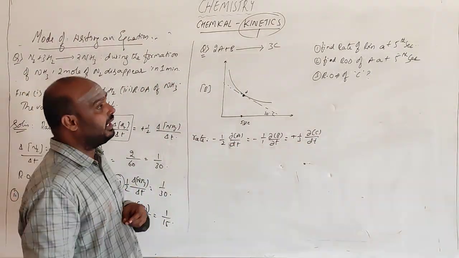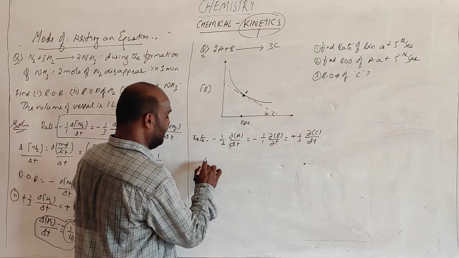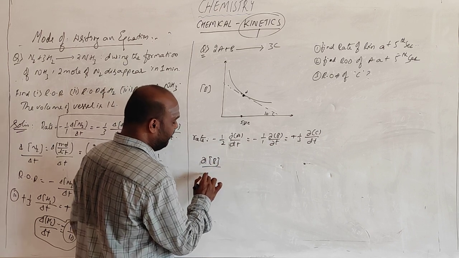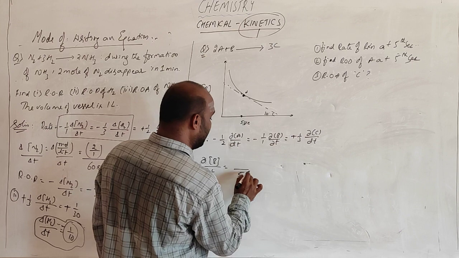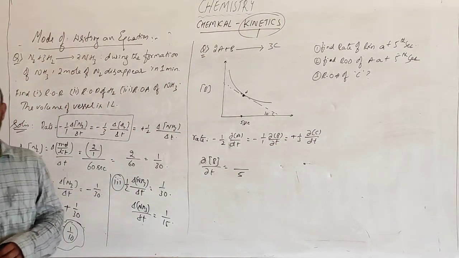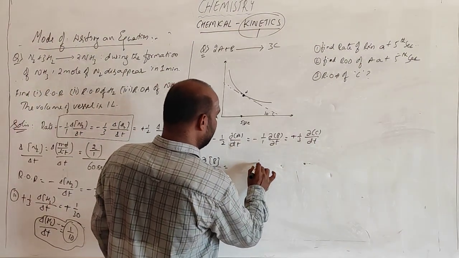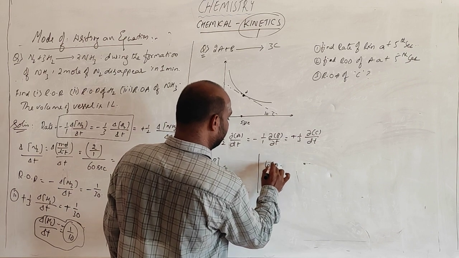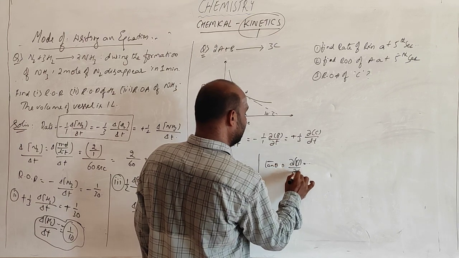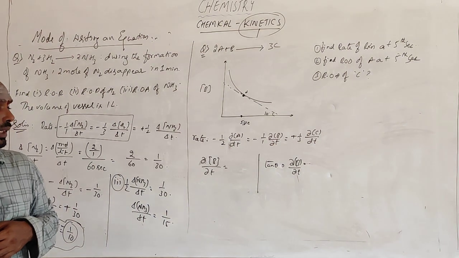And how can you find the rate of the reaction? So you can write it for the change in concentration of B with respect to time. It is the 5th second. What is the change in concentration? So then you should go for our original value. Instead of going like this, you can take it as tan theta. So tan theta will be equal to dB by dt. What is the theta value?